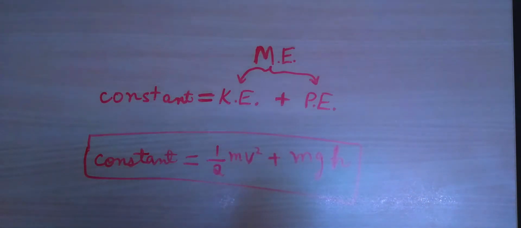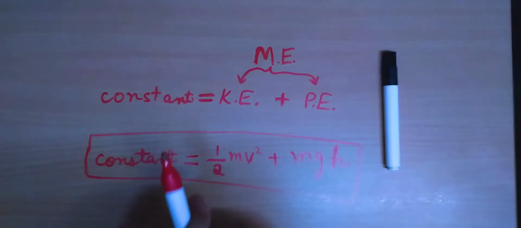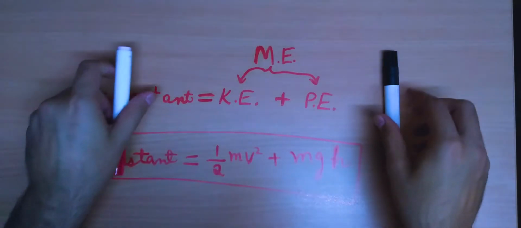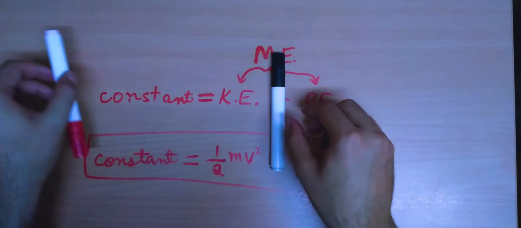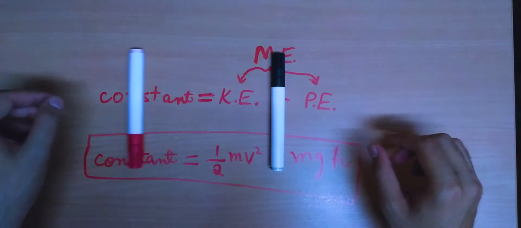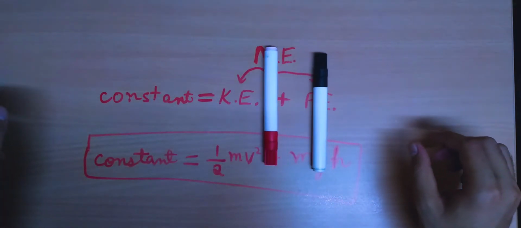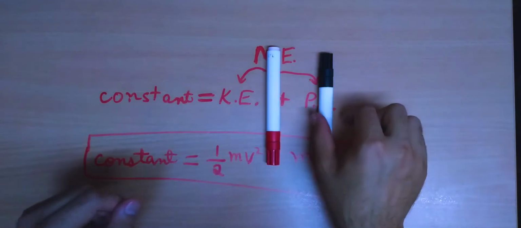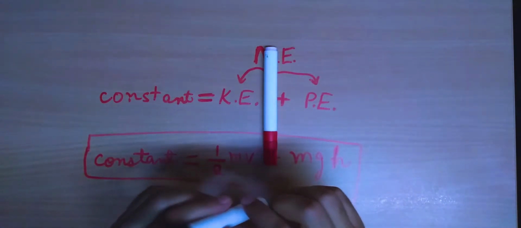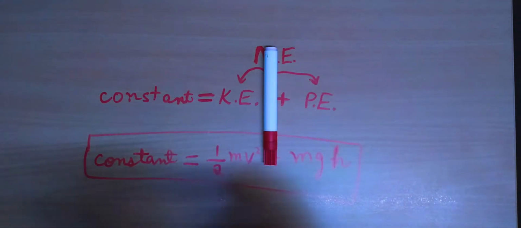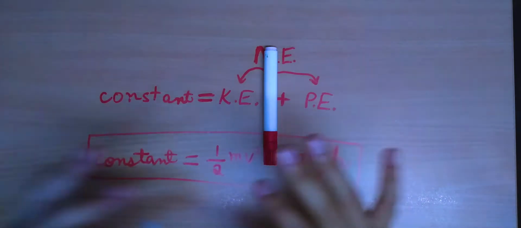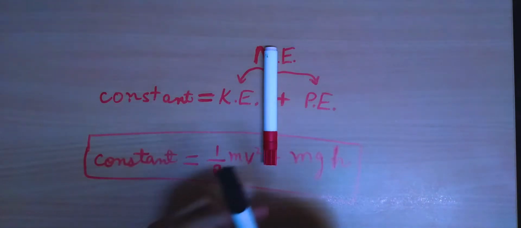Now, one thing that needs to be noted here is that, for example, if I have two objects, these two markers, and this one is stationary and the other marker comes rolling and hits it, and transfers its momentum into this. We've learned that momentum is always conserved in every collision or in every process.